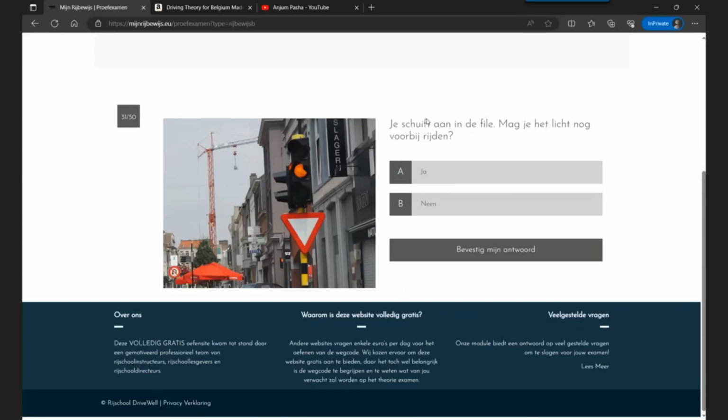The question is, you are moving in a traffic jam slowly. Are you still allowed to continue riding? The answer is no, because in a traffic jam you are usually riding very slow. This is an orange traffic light: the top is always red, the bottom is always green, and the middle is the orange light. When are you allowed to cross an orange light? Only when it is not safe to stop. But if you're already riding very slow in a traffic jam, then you must stop at the orange light. So are you allowed to continue riding? No, you're not allowed.